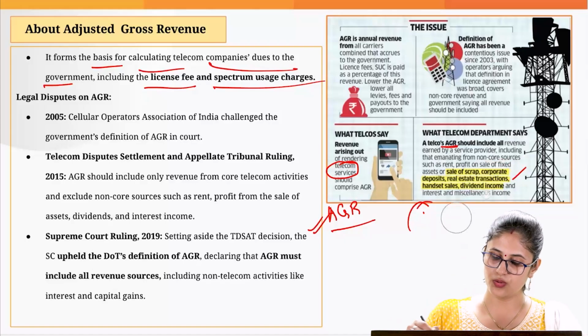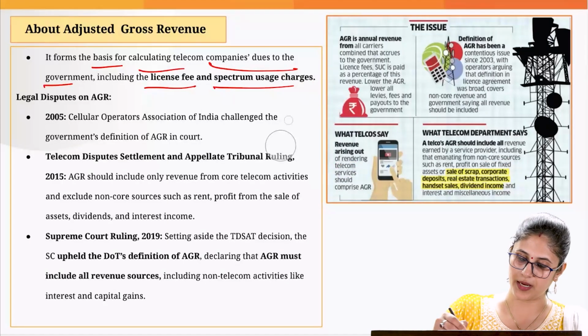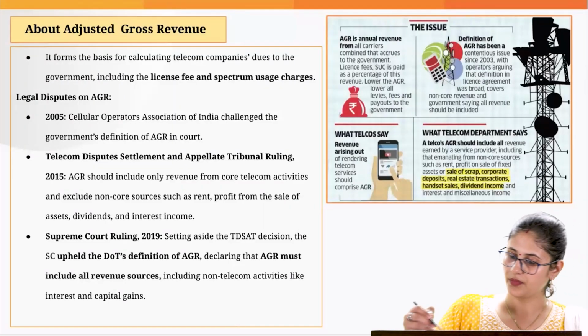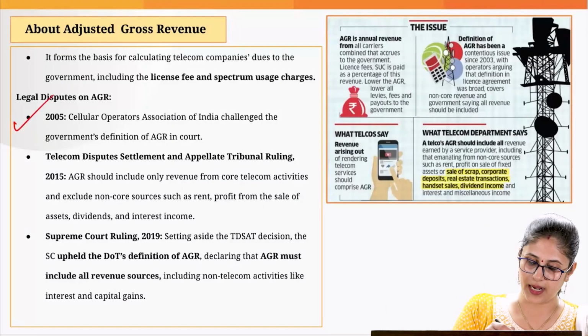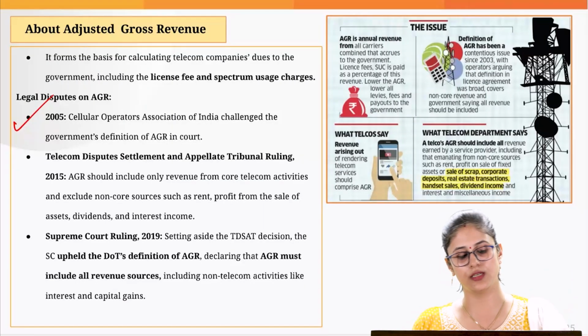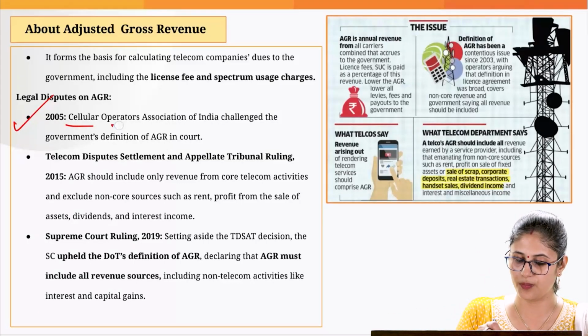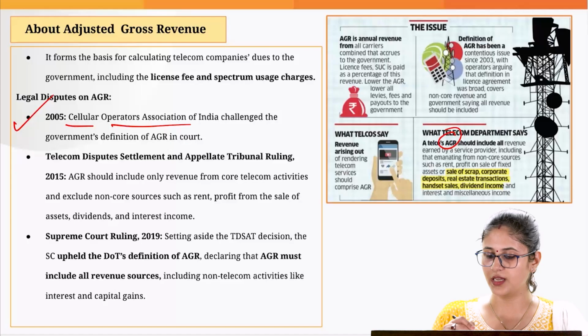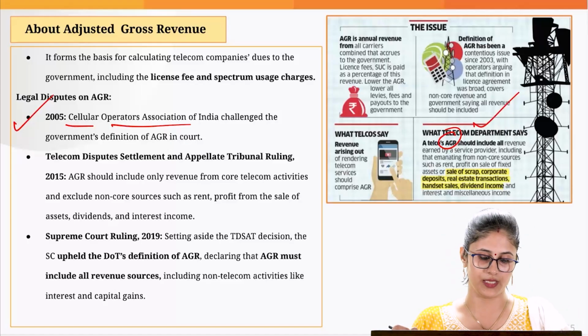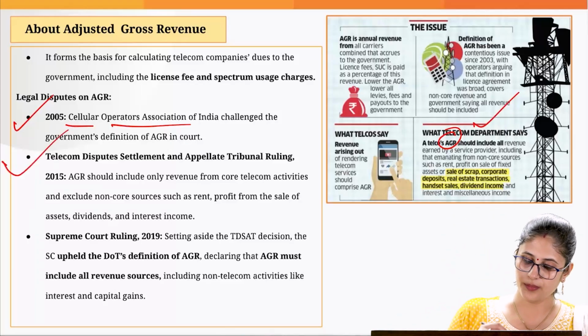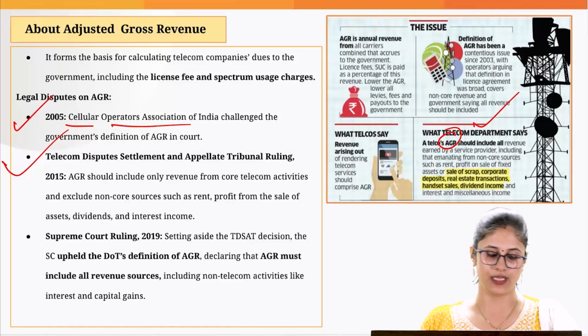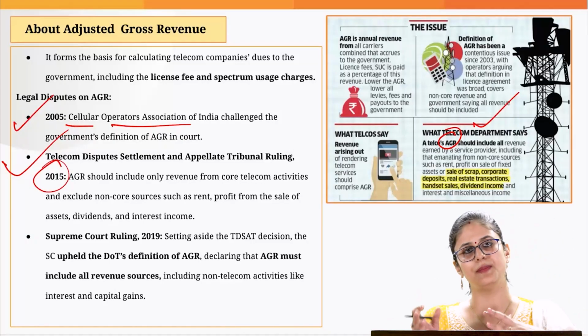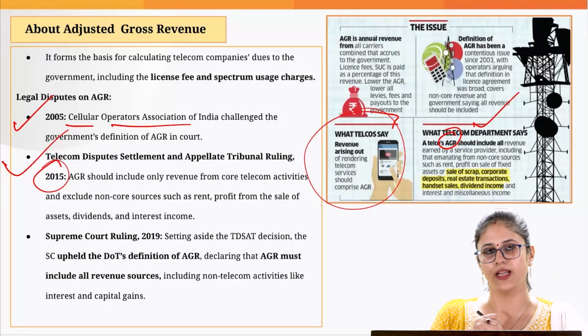Now, let's look into the history with respect to this AGR. Firstly, the matter came into the picture in 2005, wherein the Cellular Operators Association of India challenged the computation of AGR given by the Department of Telecommunication. The Telecom Dispute Settlement and Appellate Tribunal gave its ruling in 2015, and it basically ruled in favor of telecom companies.